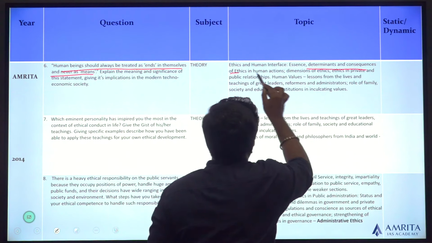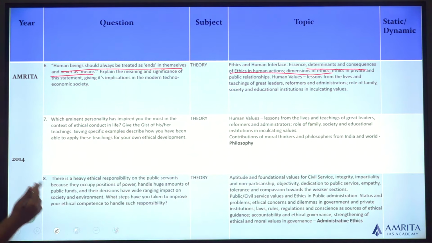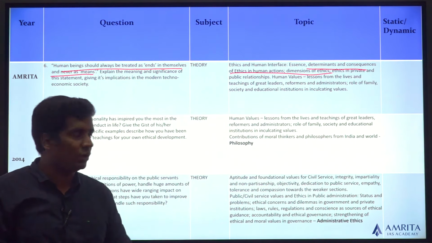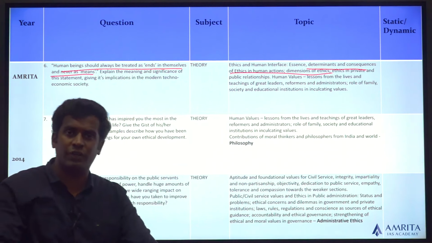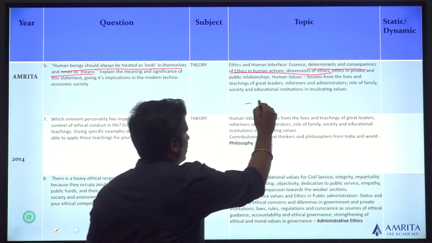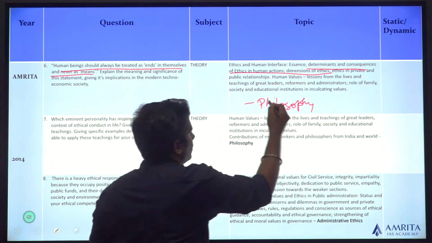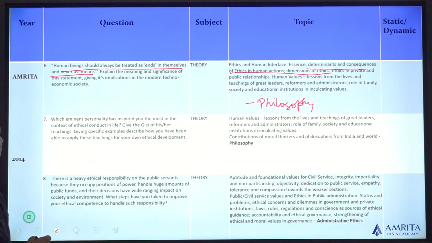Determinants, consequences of ethics, dimensions of ethics. Utilitarian ethics, teleological ethics, deontological ethics. You will be learning about the various philosophies of ethics, and you would have learned them as part of the philosophy part. That's all that matters.